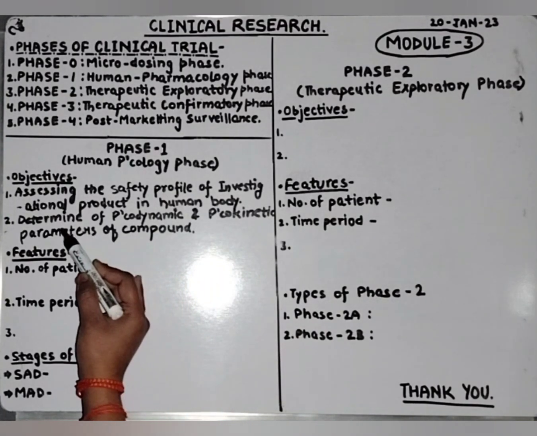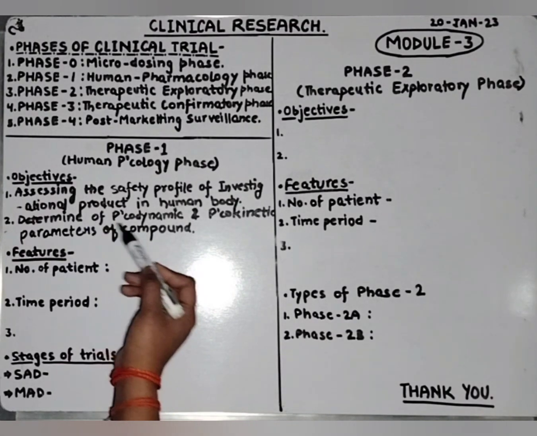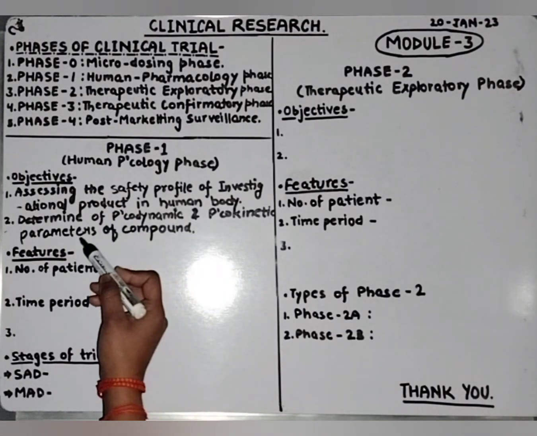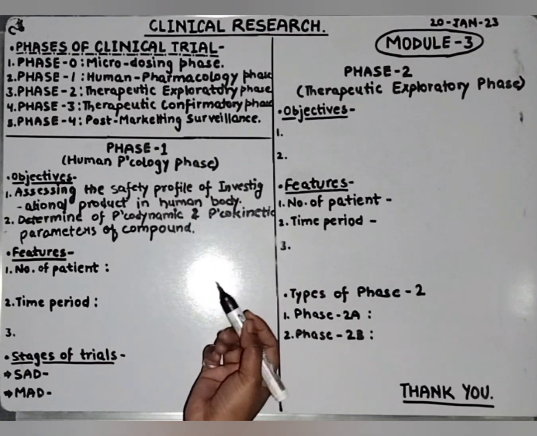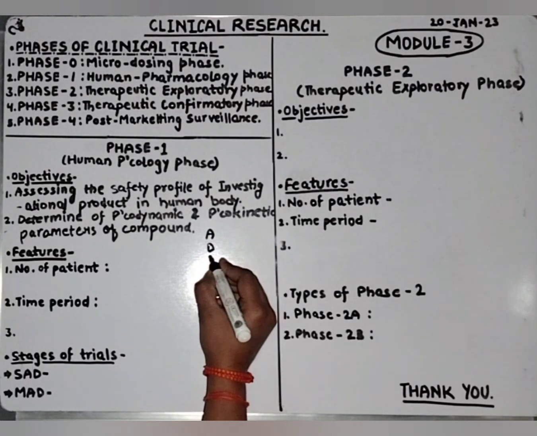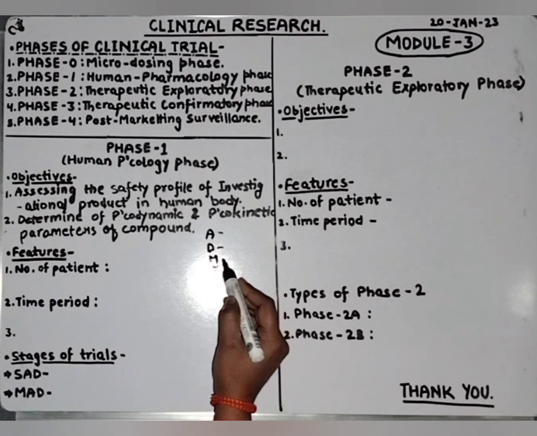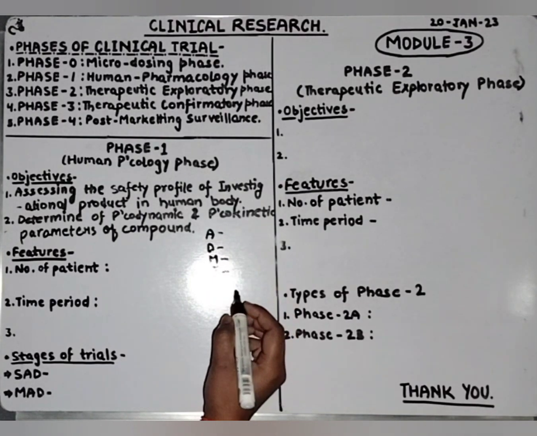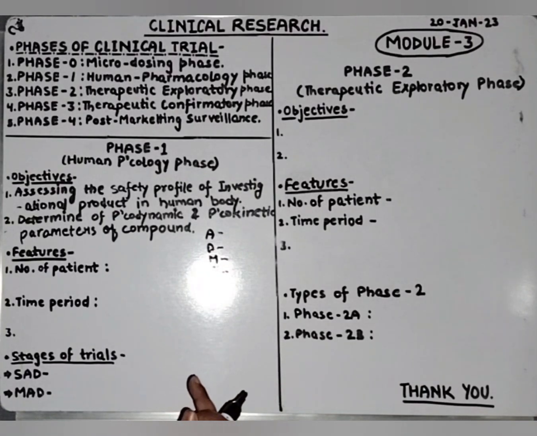Second objective is the determination of pharmacodynamic and pharmacokinetic parameters of the compound. Pharmacodynamic in the sense ADME. We all know ADME: absorption, digestion, metabolism, excretion. Okay, these are the four parameters of pharmacodynamic.